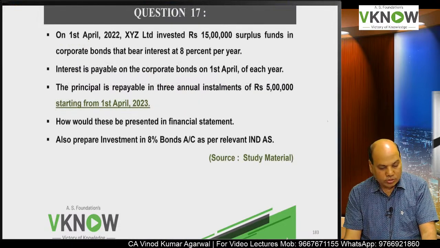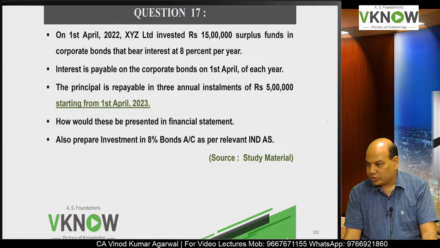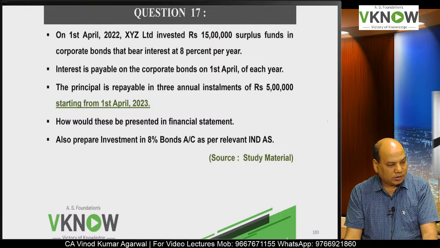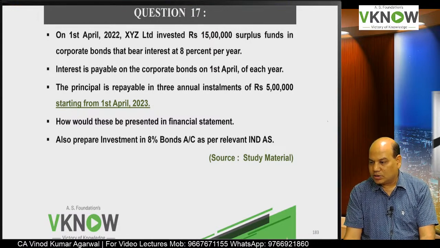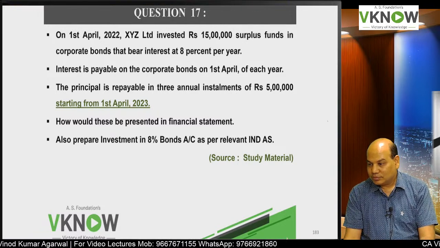Now I am going to solve one numerical question in the book. You can solve it in the notebook if you don't have the hard copy of the notes. This question will be discussed in Ind AS 109 also.